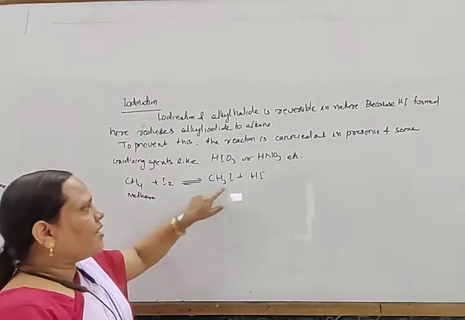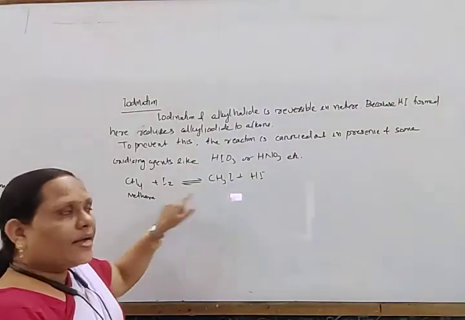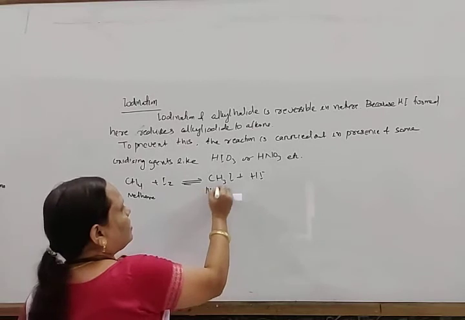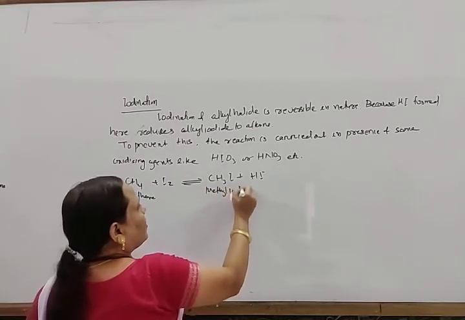this HI again reacts with methyl iodide to form methane.